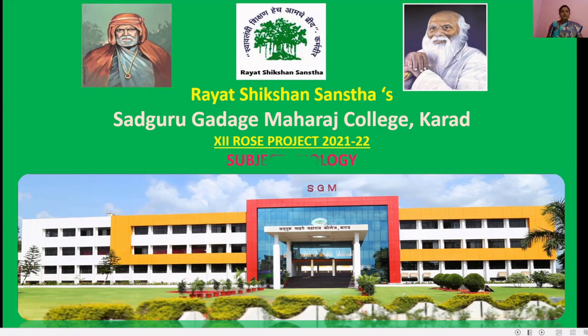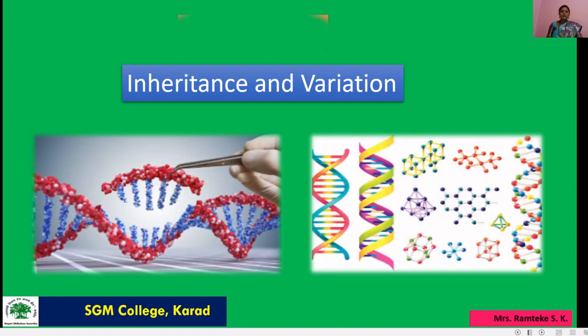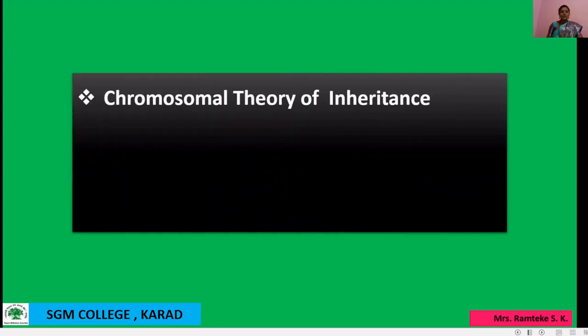Subject Biology, related to 12th Biology, in continuation of the chapter Inheritance and Variation. Today we are going to start the next point of this chapter, that is chromosomal theory of inheritance and chromosomes.